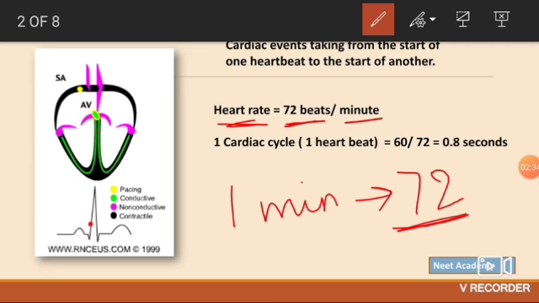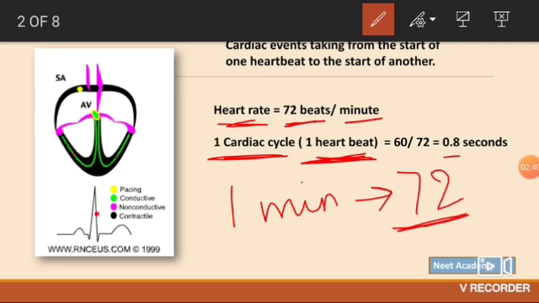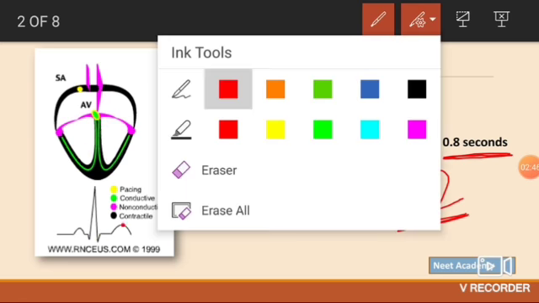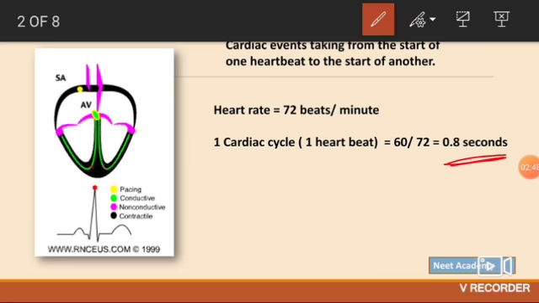Now when we see one cardiac cycle, it is nothing but one heartbeat. So one heartbeat will take how many seconds? That is 60, that is in 1 minute, divided by 72, that is the heart rate. So it comes out to be 0.8 second. What is this 0.8 second? It is the time taken by one cardiac cycle. One heartbeat takes 0.8 second to complete.